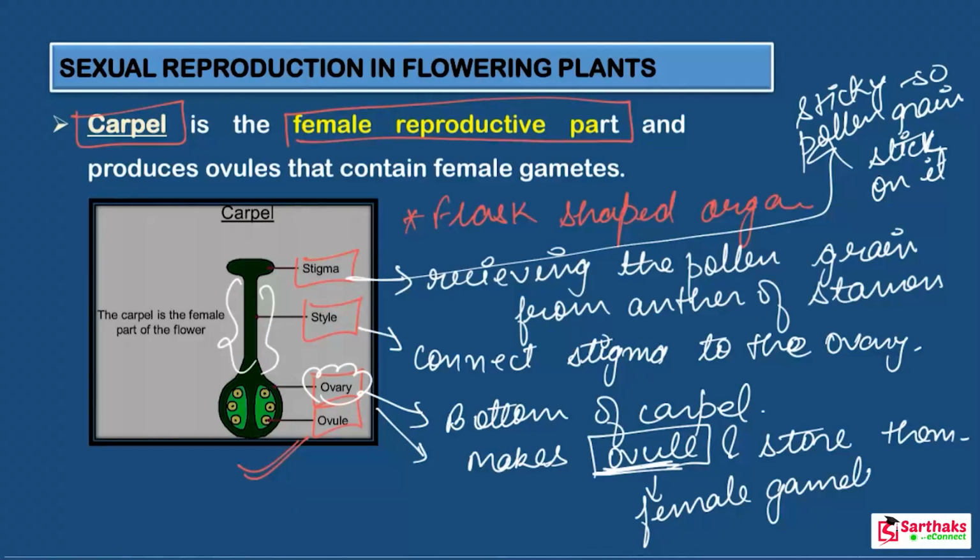So this can be framed as a question, beta. What is the name of the female gametes in flowering plants? The answer will be the ovule. And what is the name of the male gametes in flowering plants? Then the answer will be the pollen grains. Yes, very good. Clear?